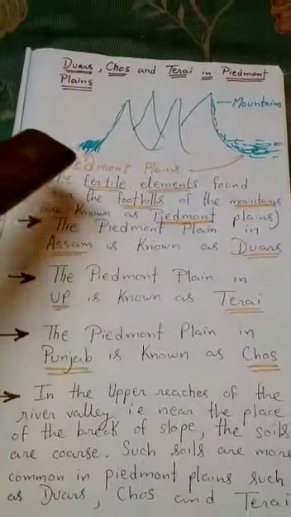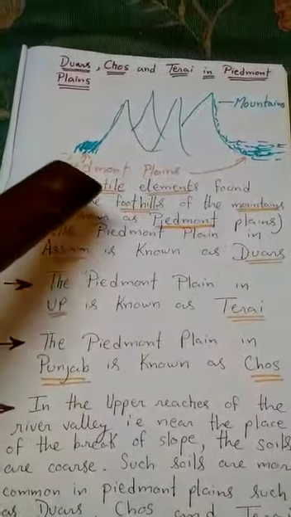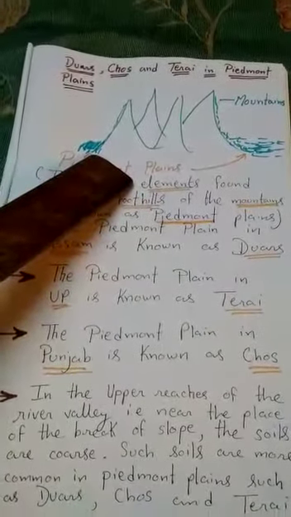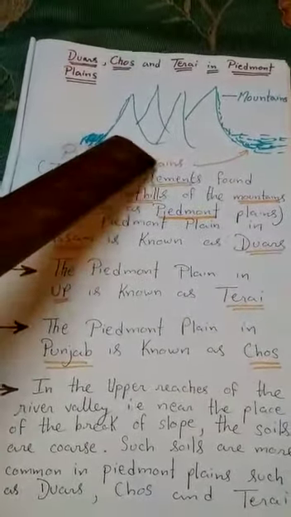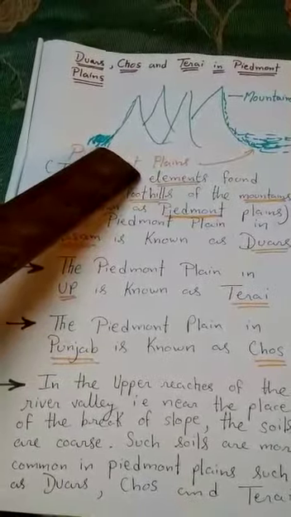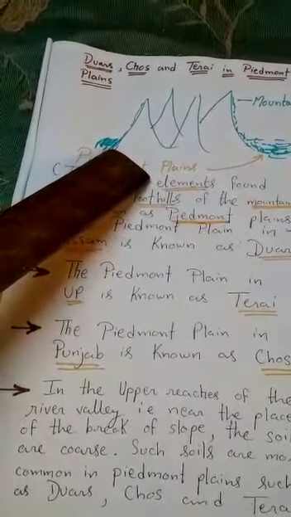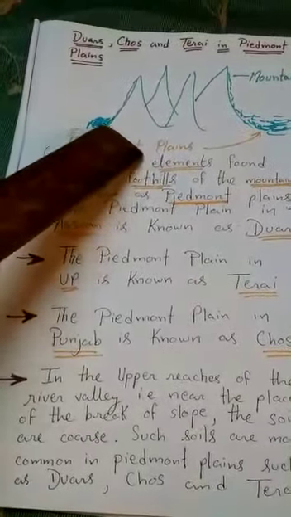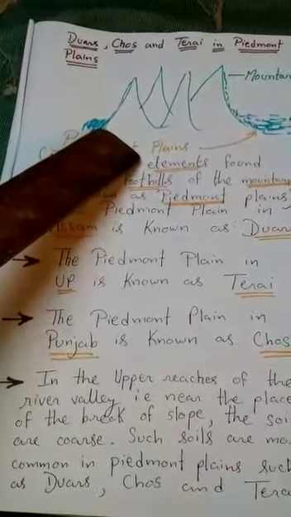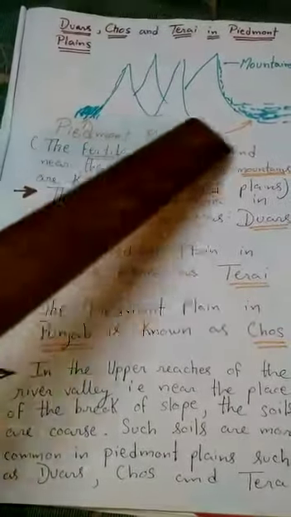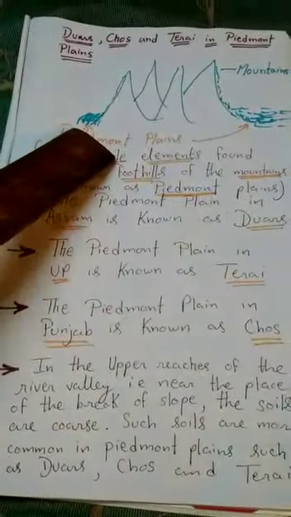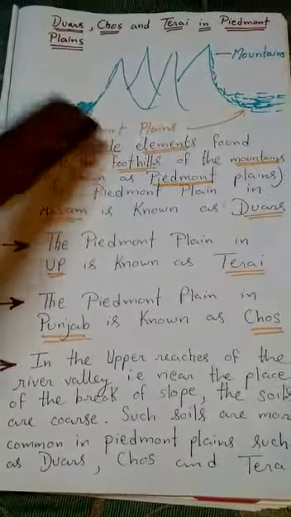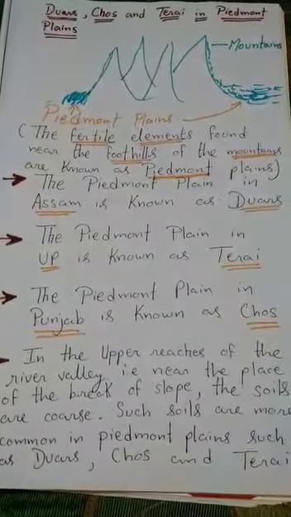The foothills of the Himalaya means Shivalik. We divide the Himalaya into three ranges: Himadri, Himachal and Shivalik. Shivalik is the foothills, and these foothills are very fertile, and here the soil is very thick.